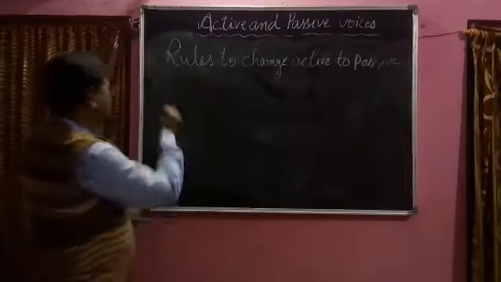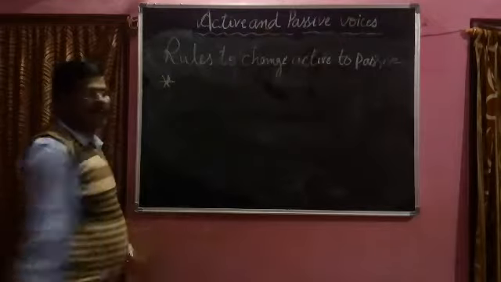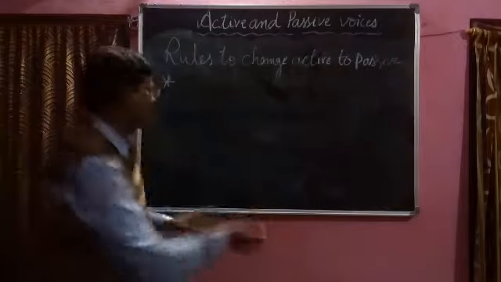Rule number 1. The object of the active voice will become subject of the passive voice.